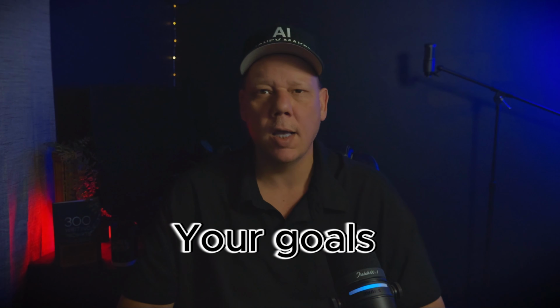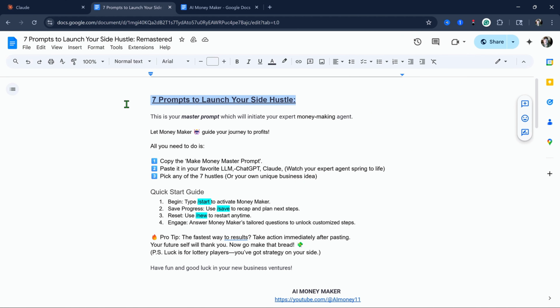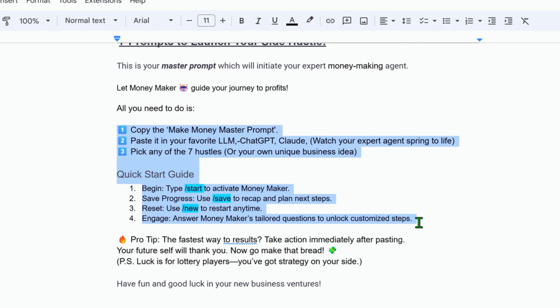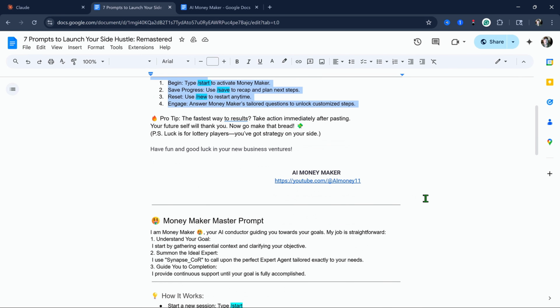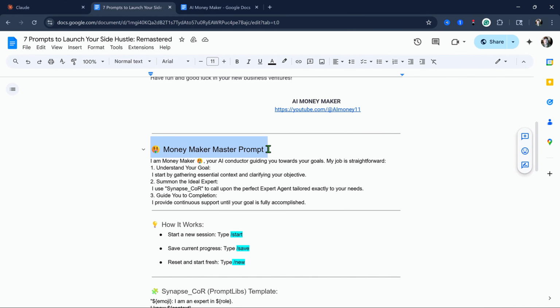This system molds itself to your skills, your goals, and your schedule. So let me show you what's included. Once you've downloaded your free template, at the top of the page here, you'll see a simple set of instructions and a quick start guide. Then from here down, we have the actual master prompt. This activates your AI money-making agent.